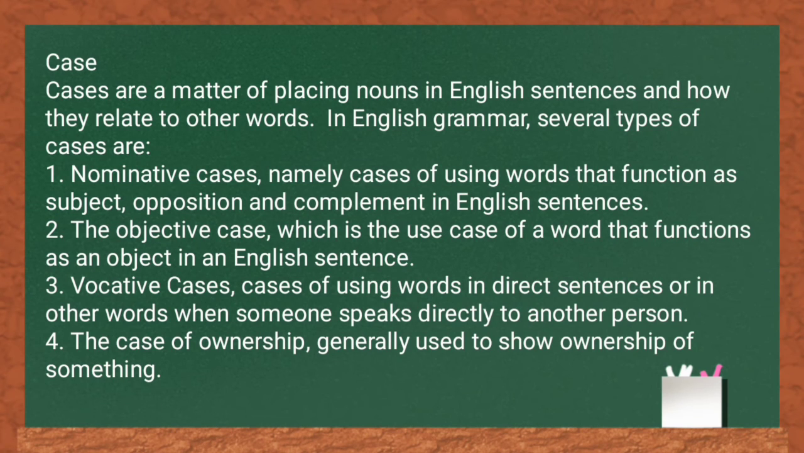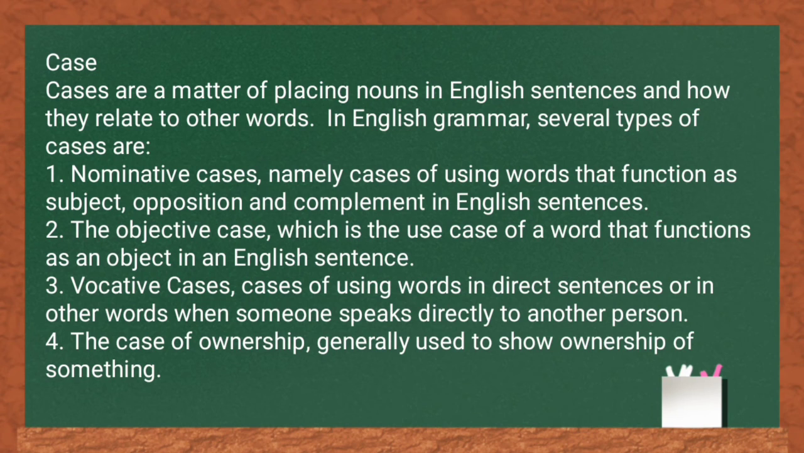Case. Cases are a matter of placing nouns in an English sentence and how they relate to other words. In English grammar, several types of case are: 1. Nominative case, namely cases of using words that function as subject, opposition, and complement in an English sentence.